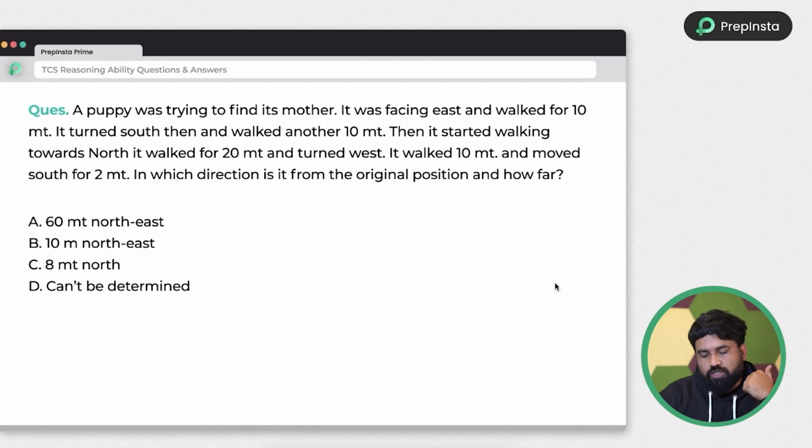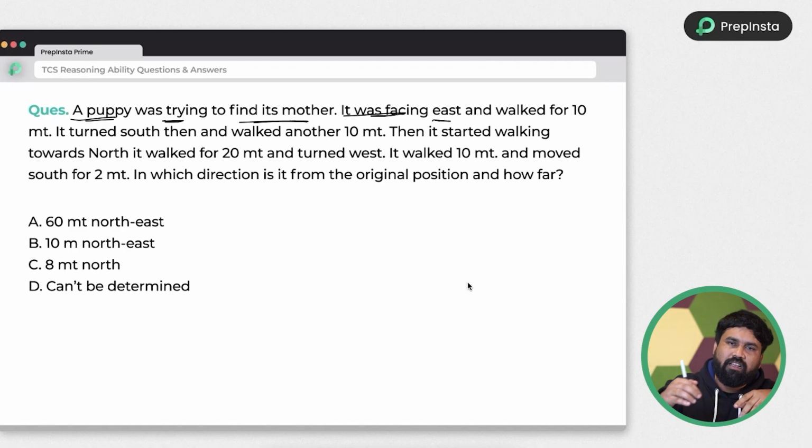So just look into the question. A puppy was trying to find its mother. It was facing east. So see, whenever I am reading the data, I will draw the picture. I won't imagine north direction, east direction, south direction, west direction like that. Why? Because I'm a bit familiar with that and I have little practice, right? So you also need to get that practice.